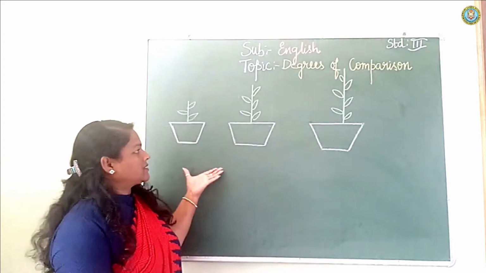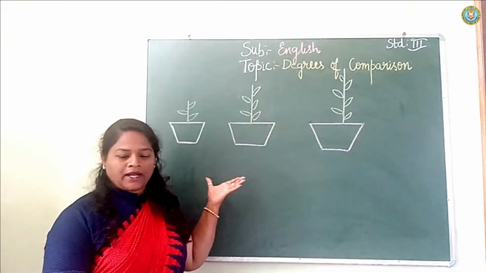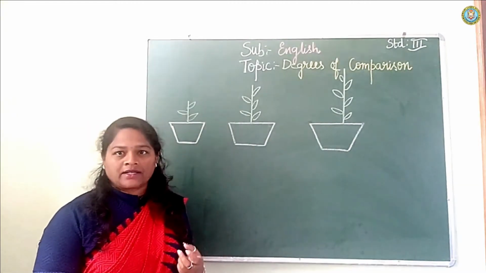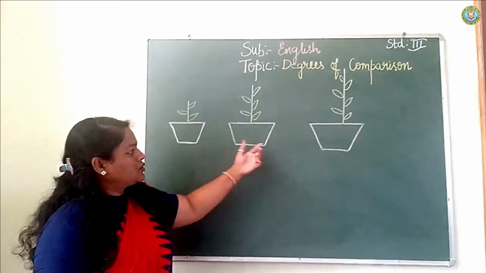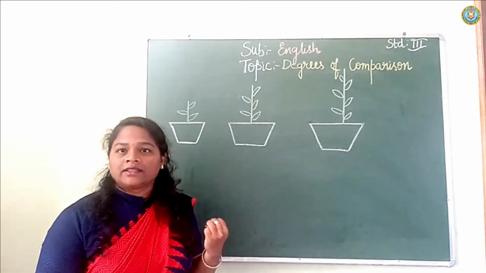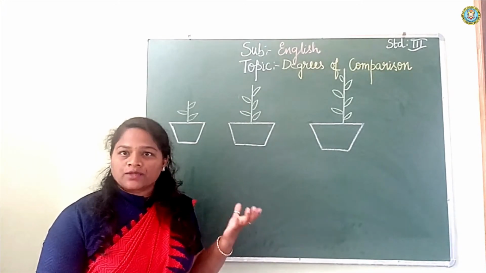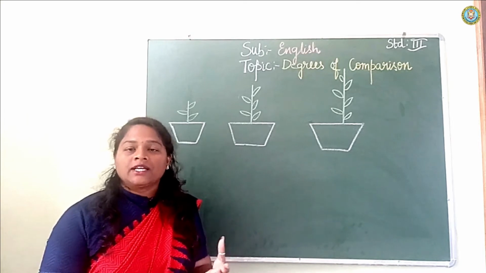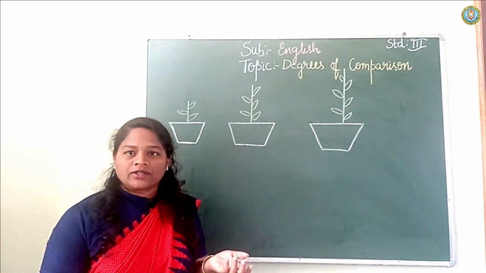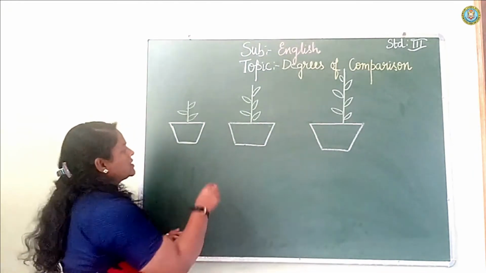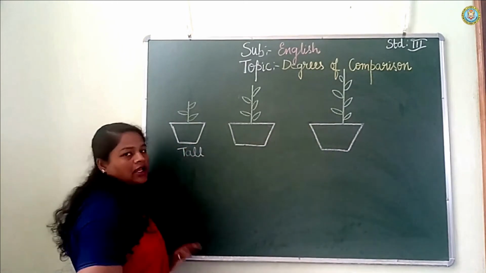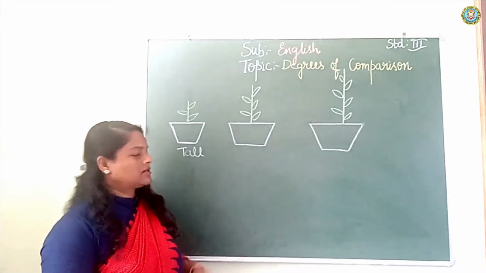Look at this plant. Can you tell the difference between the 3 plants? Here 1, 2, 3, there are 3 plants. Can you tell, children? This is tall, T-A-L-L.